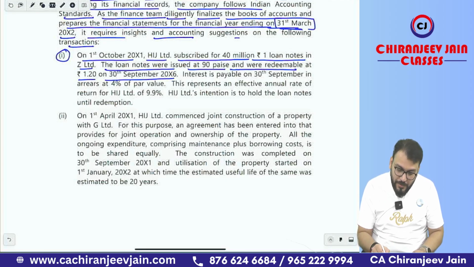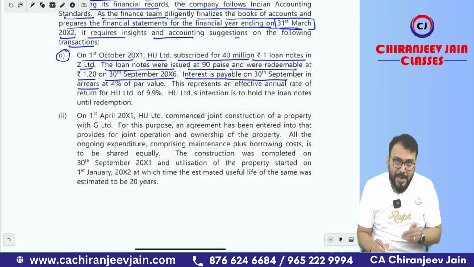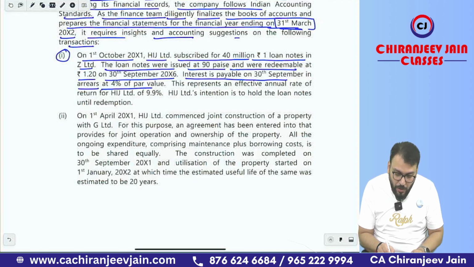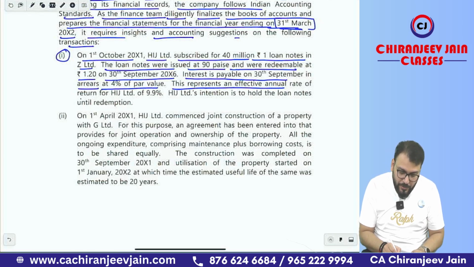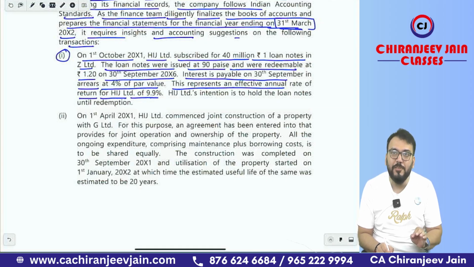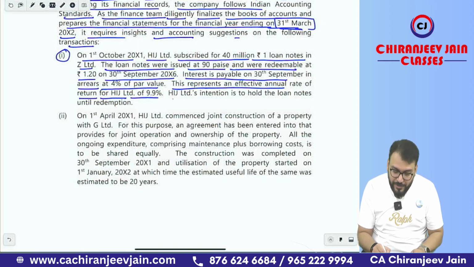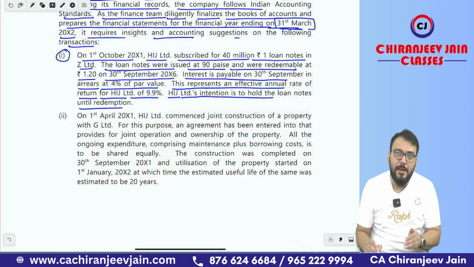Interest is payable on 30th September in arrears, at 4% of par value. This represents an effective annual rate of return for HIJ Limited of 9.9%. So they have given the effective rate of interest. HIJ Limited's intention is to hold the loan notes until redemption. So of course it will be measured at amortized cost.